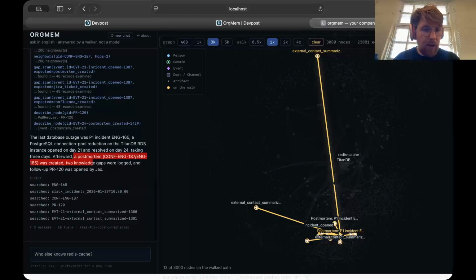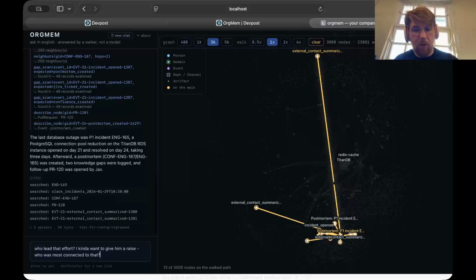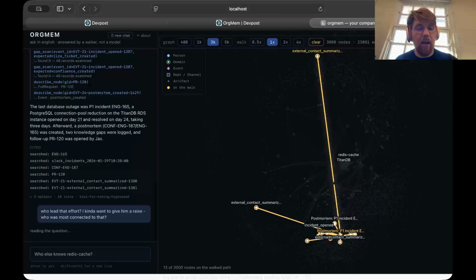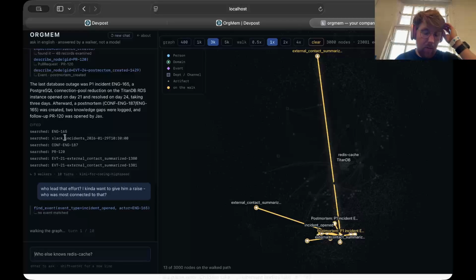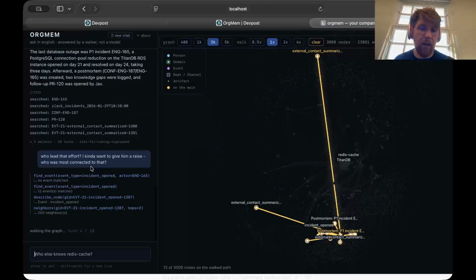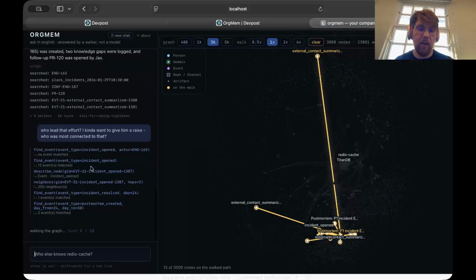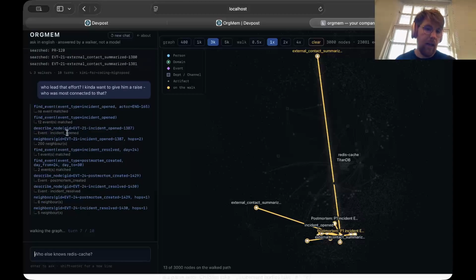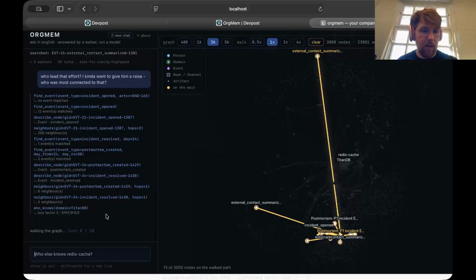That's pretty cool. But then the cool thing you can do from here is ask, well, who led that effort? I think I want to give that person a raise. Who was most connected to that? We can ask that again. This is just showing that this chat window has memory. This would plug in really nicely with the command line interface for an agent harness such as Claude Code or Codex or whatever we use. You can see, again, it's just running the graph traversal with the walkers, and then it's going to give us an answer.